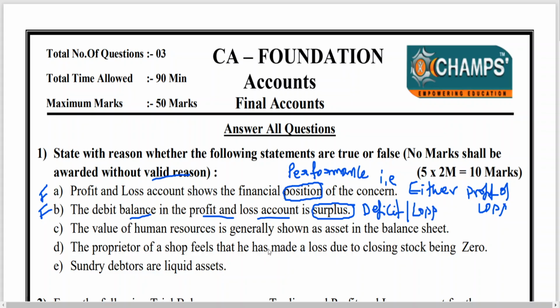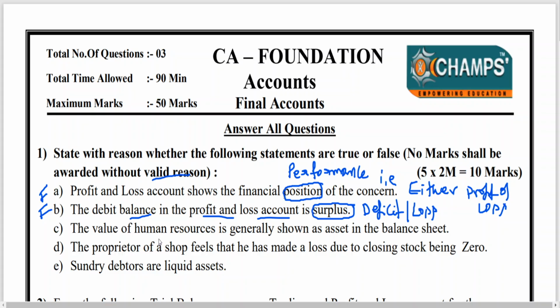Credit balance in P&L account is a surplus. So that is what you should write. You start with false. Why is it false? Because the debit balance in the P&L account shows deficit. Then if you want, you can add credit balance in P&L account shows surplus. Credit means income is more.